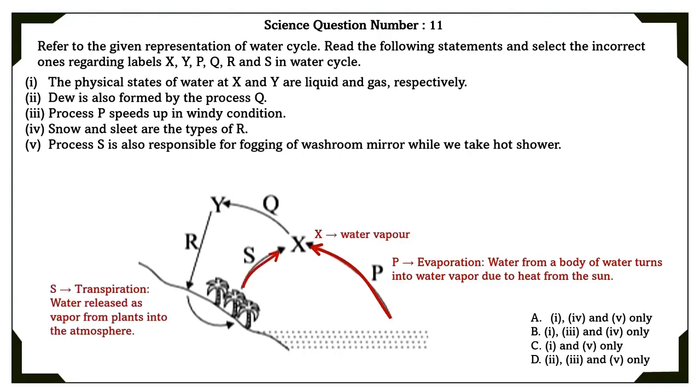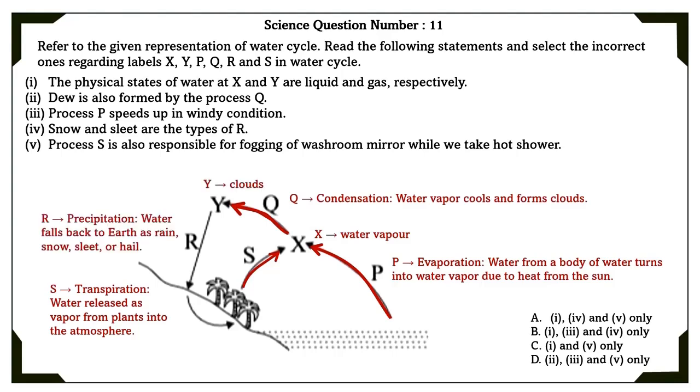S is transpiration. Water released as vapor from plants into the atmosphere is known as transpiration. Q. Condensation. Water vapor cools and forms clouds. Y is clouds. R is precipitation. Water falls back to the earth as rain, snow, sleet or hail. From the given picture, we can derive the incorrect statement because they have asked for the incorrect statement, which is the C option. The first and fifth option are the incorrect option.